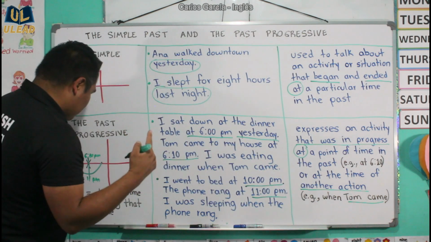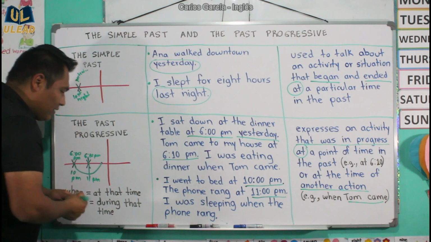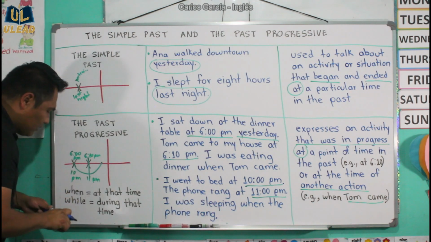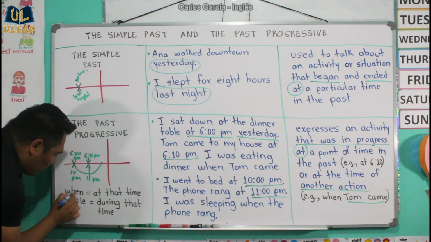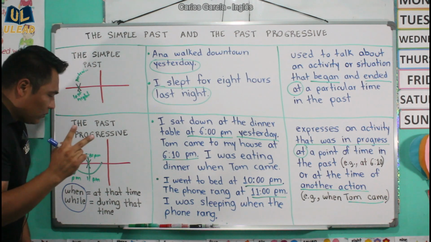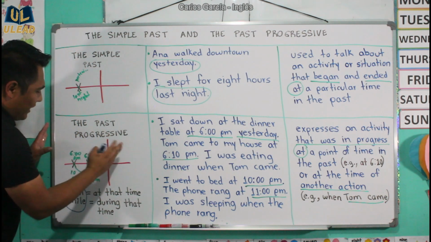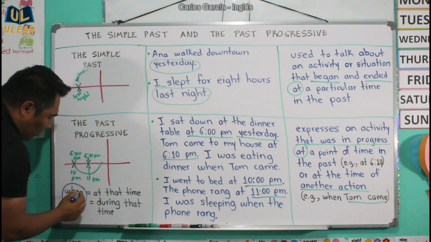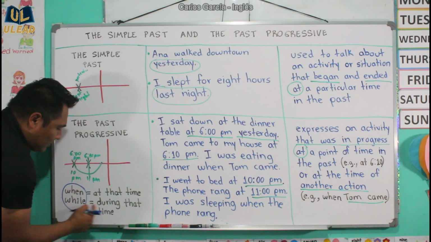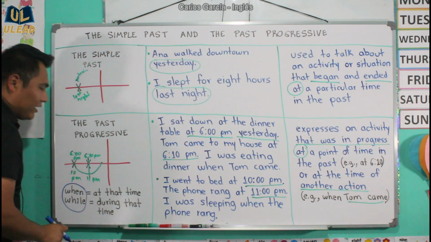Now let's talk about something that is very important over here. I want you to pay close attention, because the word when and the word while are two very important words when you talk about the past progressive. When, at that time. While, during that time.